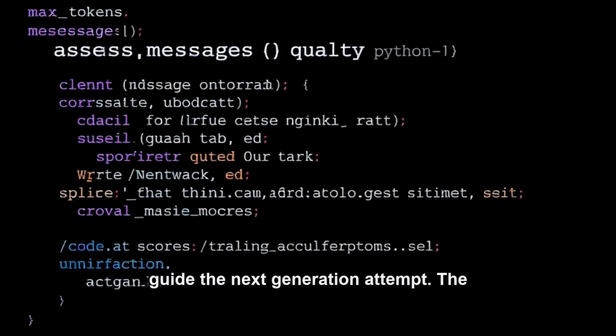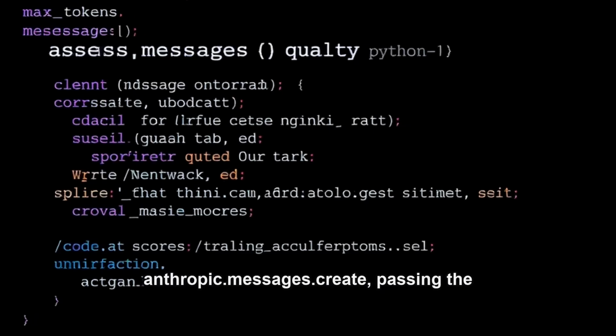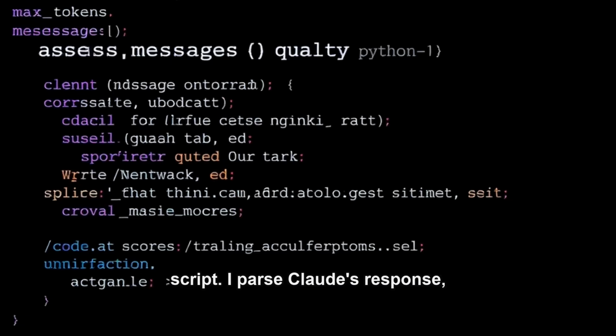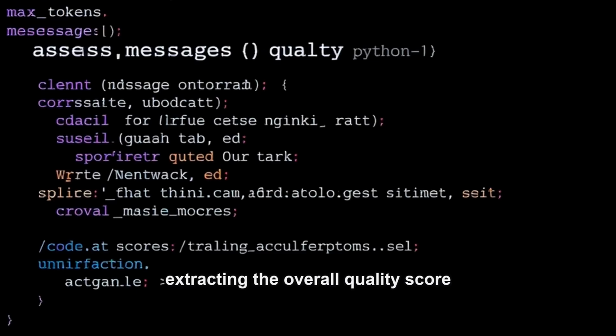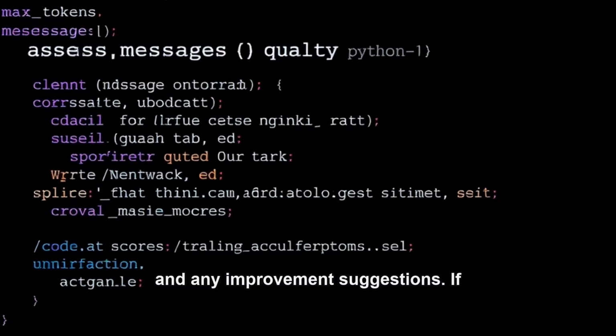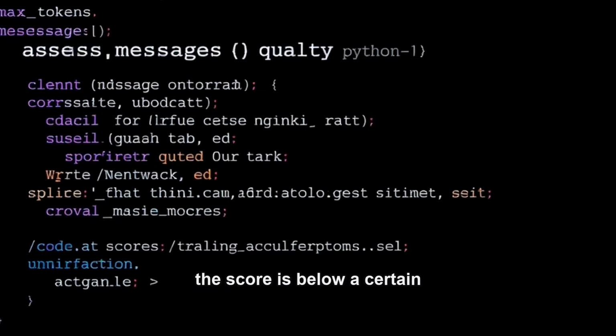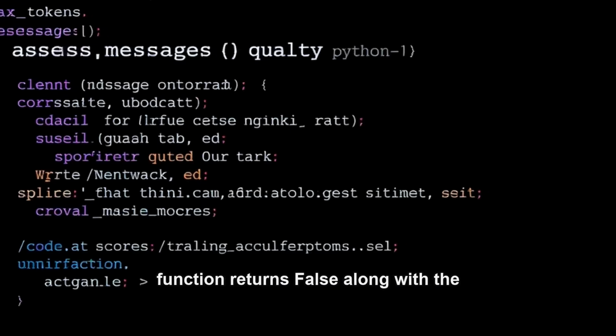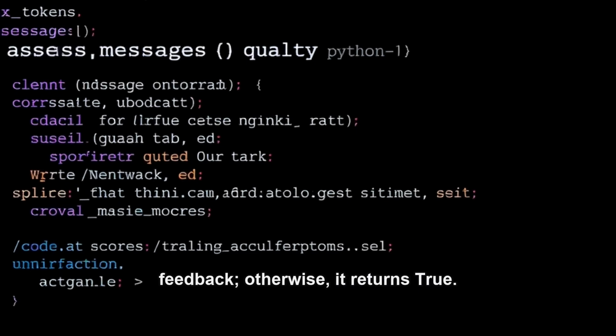The function then makes an API call to anthropic.messages.create, passing the evaluation prompt and the initial script. I parse Claude's response, extracting the overall quality score and any improvement suggestions. If the score is below a certain threshold, say 7 out of 10, the function returns false along with the feedback. Otherwise, it returns true.